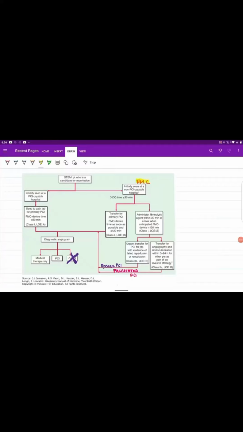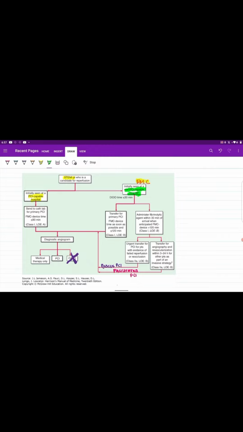Hello guys, let's talk about STEMI patient management in short. STEMI stands for ST elevated myocardial infarction. So there are two possibilities: a STEMI patient shows up at a PCI capable hospital, or a STEMI patient shows up at a non-PCI capable hospital. We will study first what happens if the STEMI patient shows up at a PCI capable hospital.